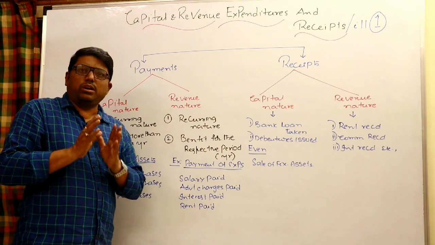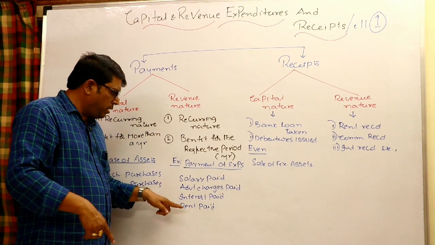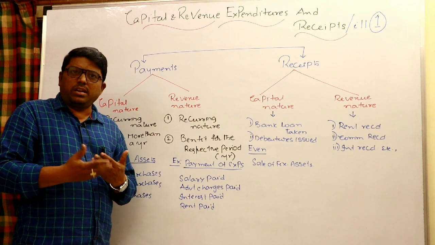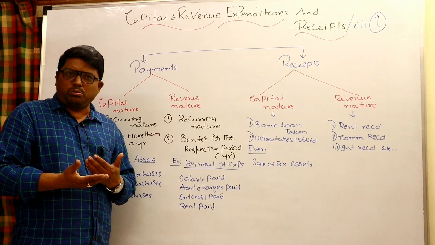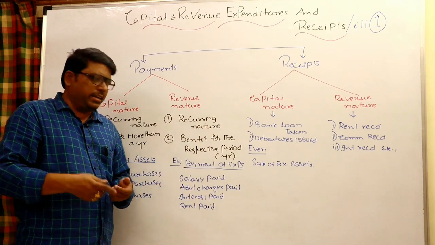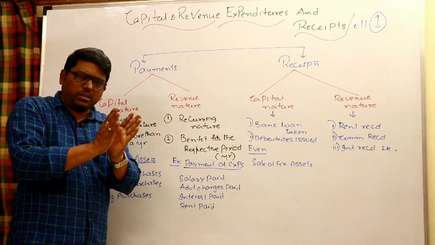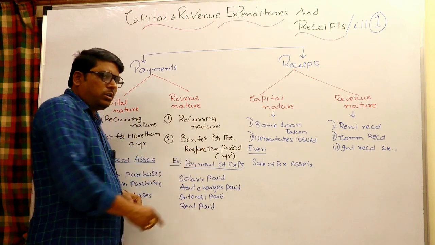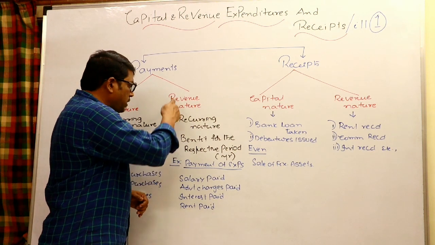Revenue payments should have two features. One is recurring nature. For example rent, you have to pay every month. Telephone charges you have to pay every month. Electricity charges you have to pay every month. Salary to employees you have to pay every month. So these all have a recurring nature. They happen again and again. They give the benefit for that particular period only, only for the year for which you are preparing final accounts. So having recurring nature and benefit to that particular year is known as a revenue payment.